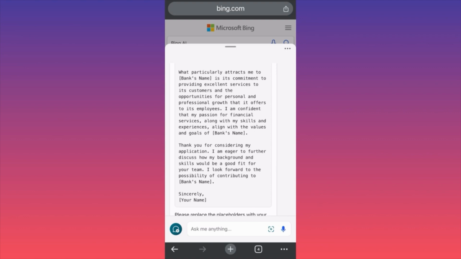It works so good. So this one, templates for business, for letters, for documents, it works so well.